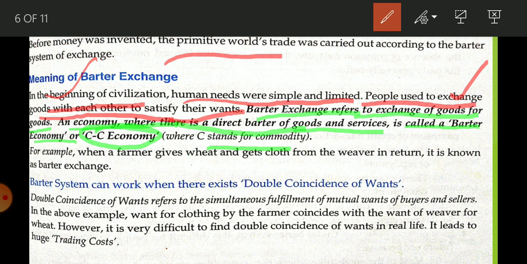Now here is given one example. When a farmer gives wheat and gets cloth from a weaver in return, this is known as what? Barter system. Means there is no use of money. If you want something, you give goods and in return you get goods or service. So this is what barter system is.